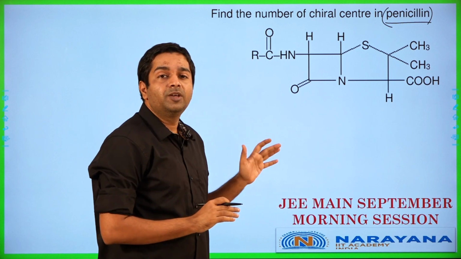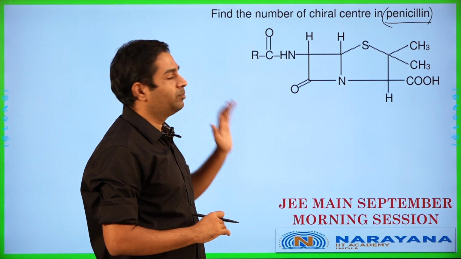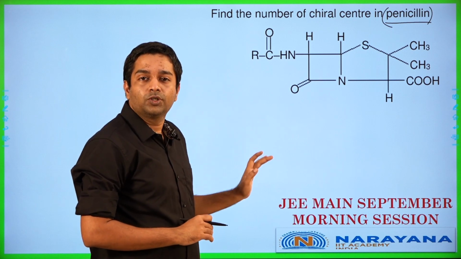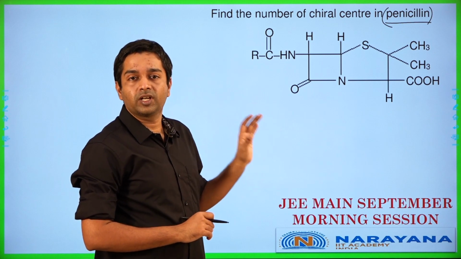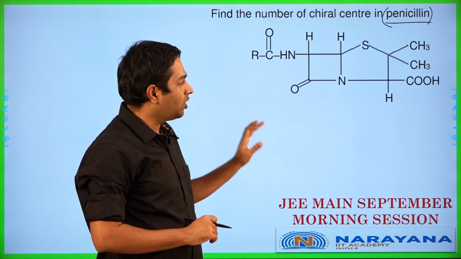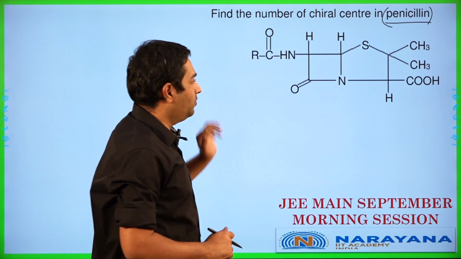In the previous JEE Mains paper in the January session, they did not give the structure when they asked for the number of chiral centers. So please watch out for this kind of question. In this particular case, they seem to have given the structure, which is comfortable for the students to solve. If the structure is not given, you need to know how many chiral centers are there. Now, let's start off over here.